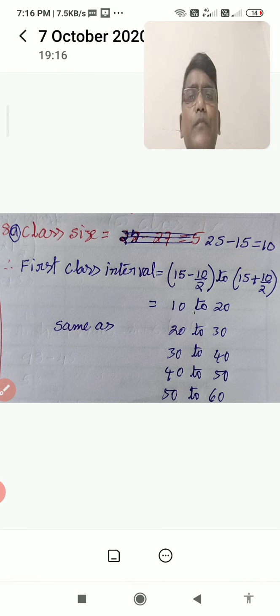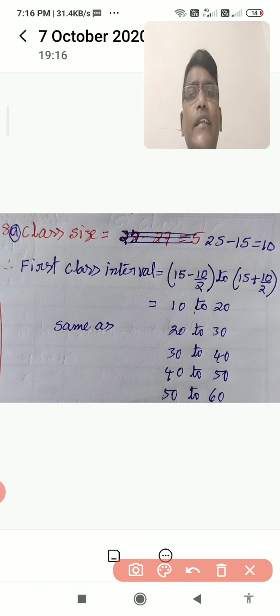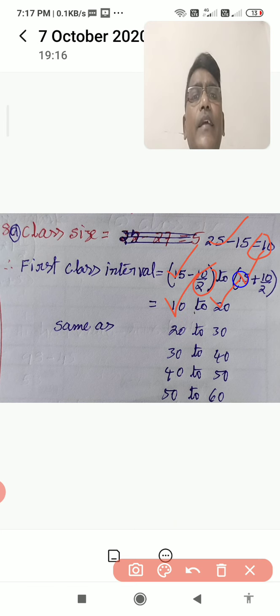Let me explain what I am showing you. First, find the class size, which is 10 here. Take half of it, 5, and subtract it from the 15, and then add it to the 15. By subtraction you get the lower limit, and by addition you get the upper limit.